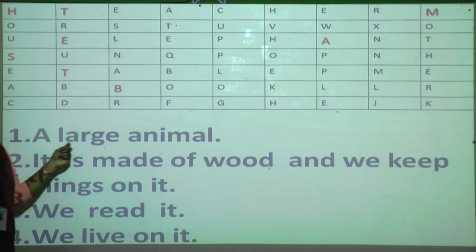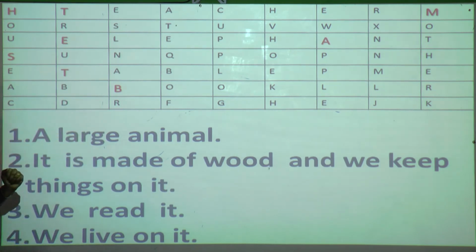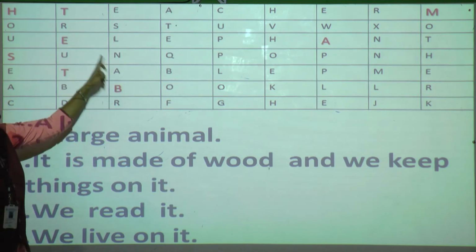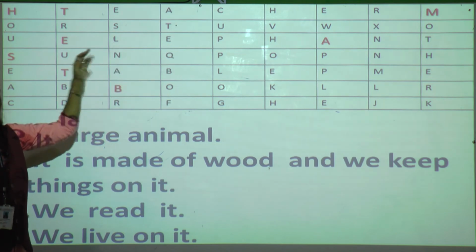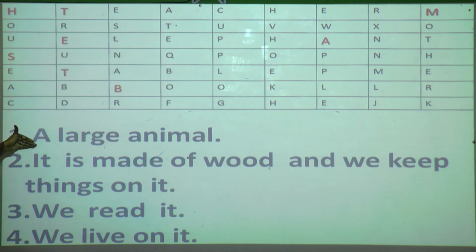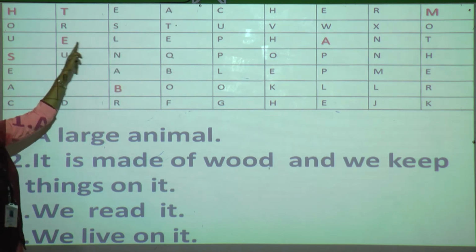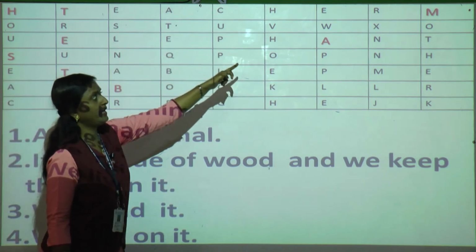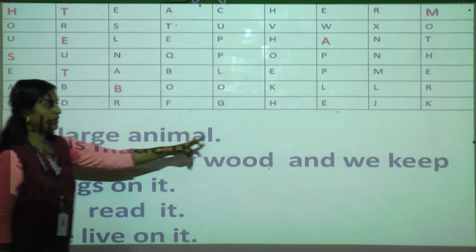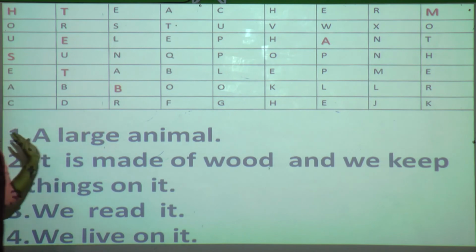Now you have to read this: a large animal. So according to you, what is a large animal? Just see all the bold words, horizontally and vertically also. So what is a large animal? Elephant. E-L-E-P-H-A-N-T. That you have to write over here. So this will also be a homework for you.